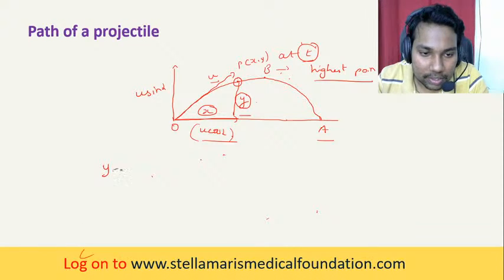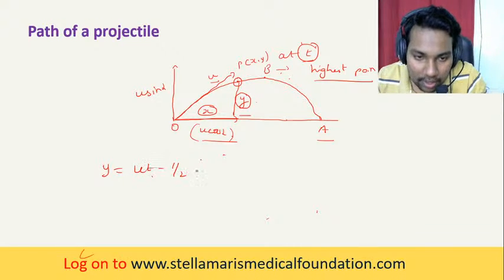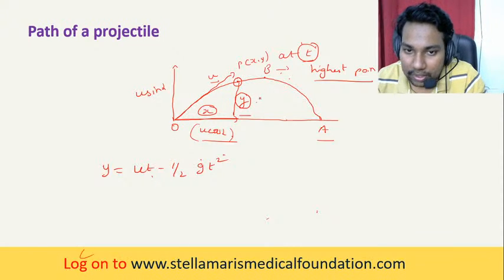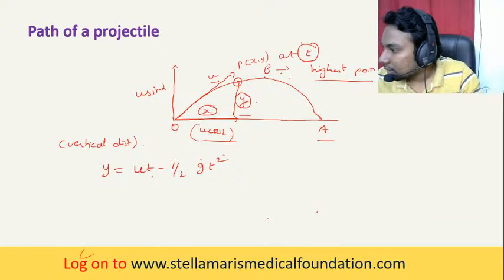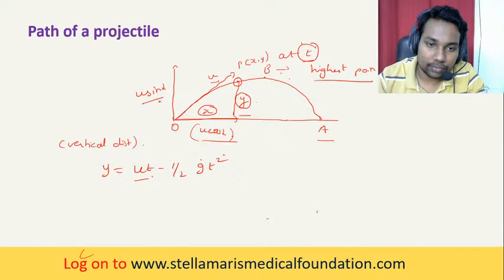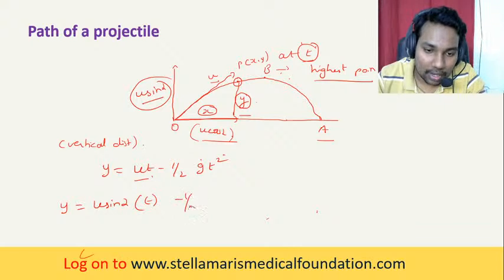So the vertical distance y is equal to, as you know the formula, ut minus half gt squared. That is the vertical distance. Here u is nothing but u sine alpha, because it is the vertical distance. Substitute it here. y is equal to u sine alpha into t minus half into g into t squared.